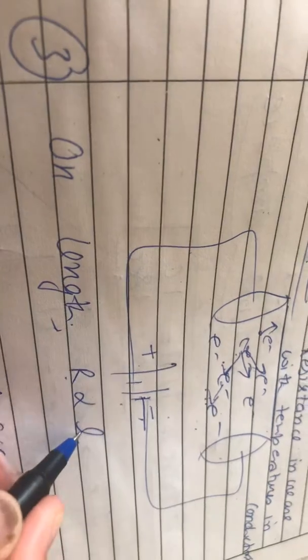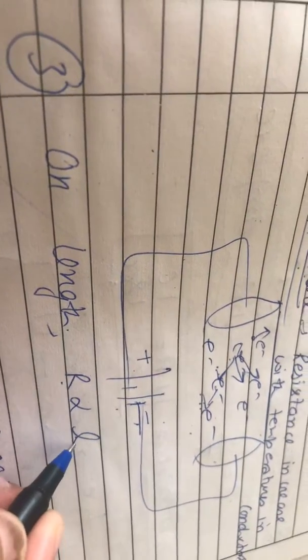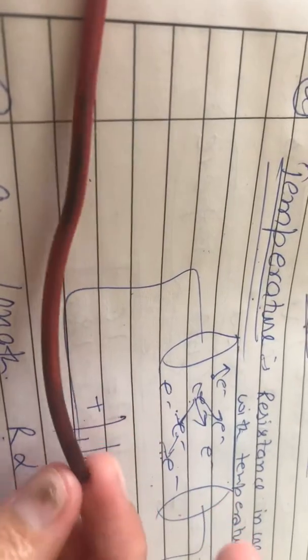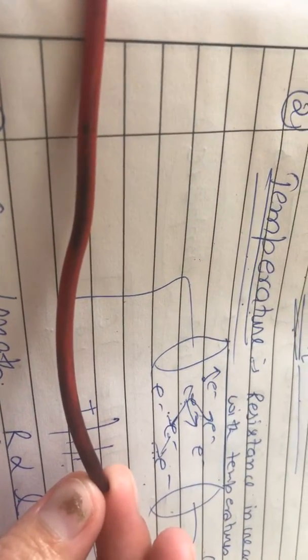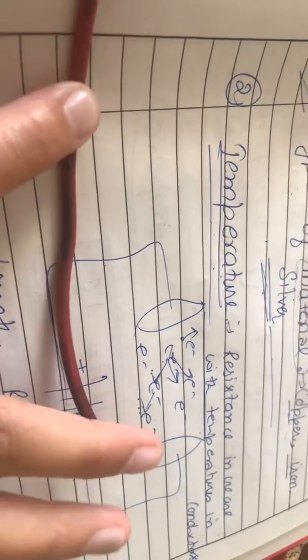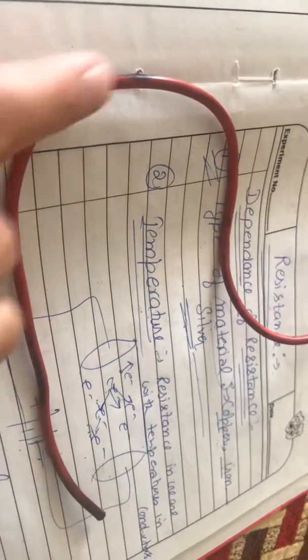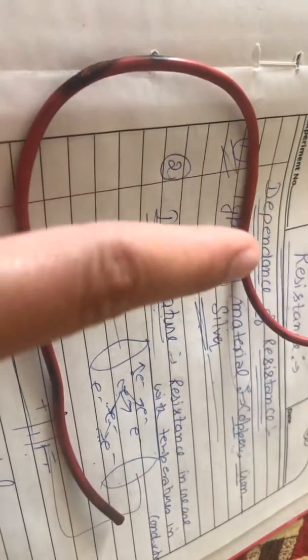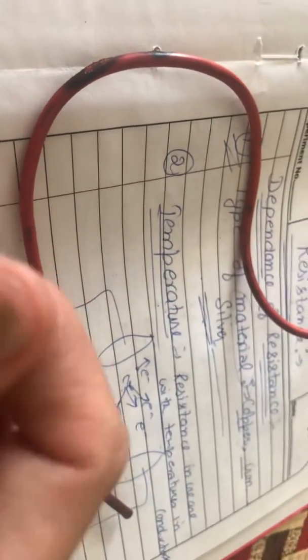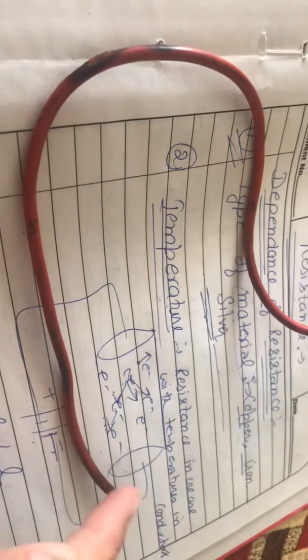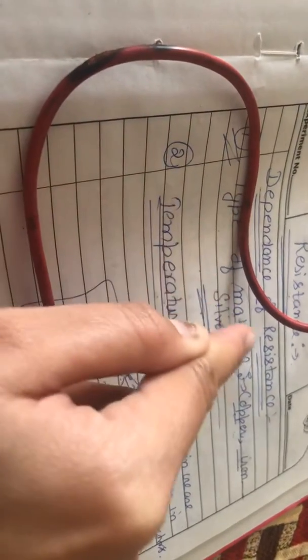Okay, and the third thing is the length of the conductor. Resistance is directly proportional to L, meaning whenever we increase the length of the wire, the resistance will increase. Obviously, if we have a short wire like this, current will flow in this wire and it will have a resistance up to this, or opposition up to this. But if we increase the length of the wire, it means the distance increases. If the distance increases, the resistance offered to the current will also increase. So resistance is directly proportional to the length of the wire.